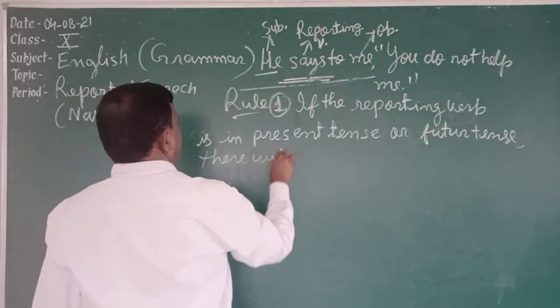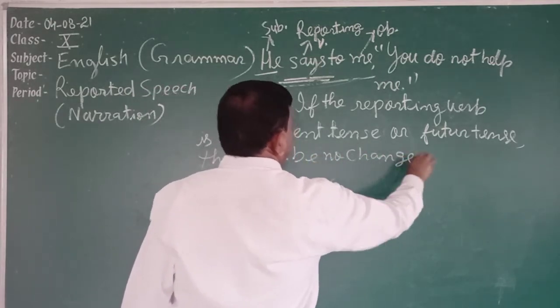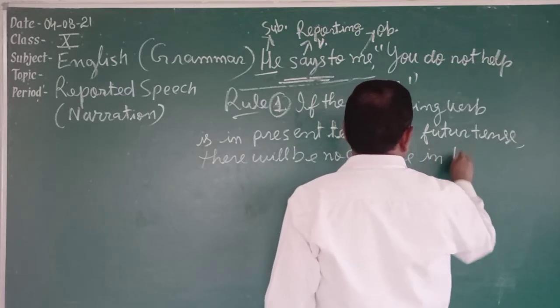There will be no change. There will be no change in the tense of reported speech.